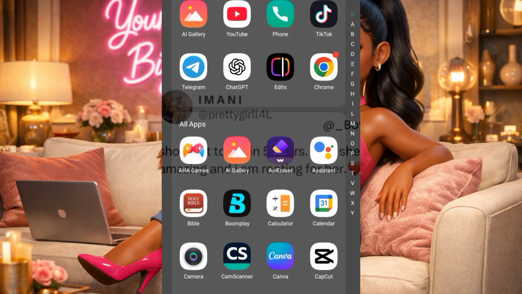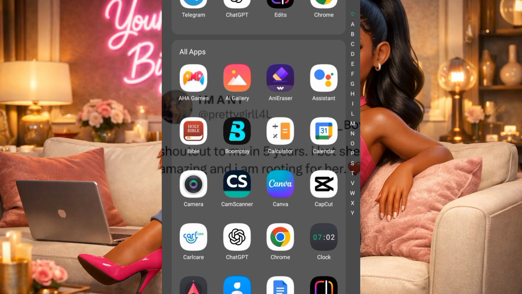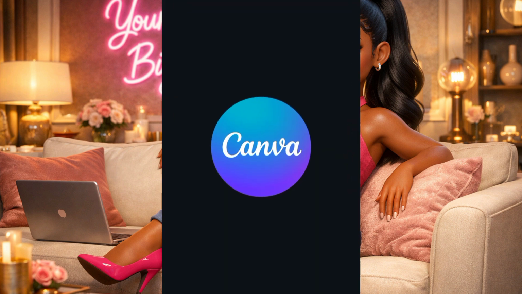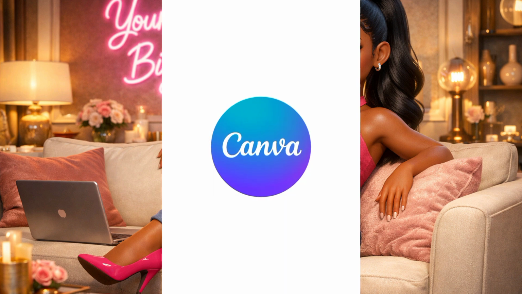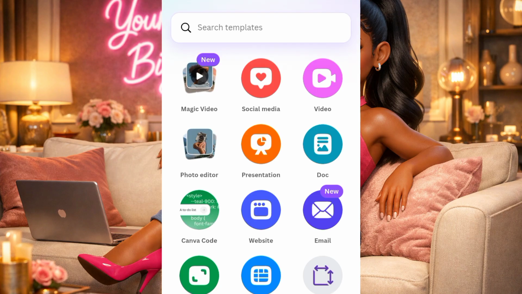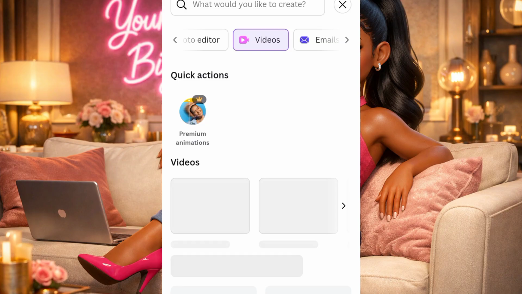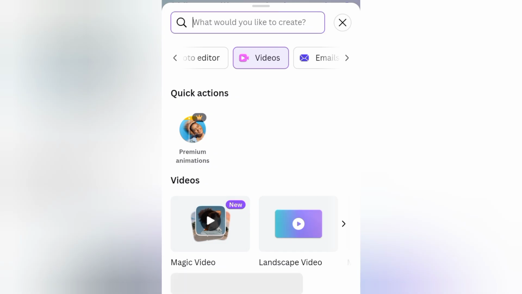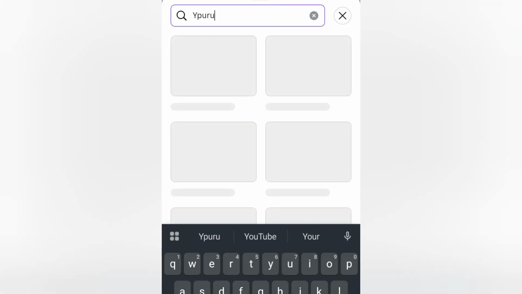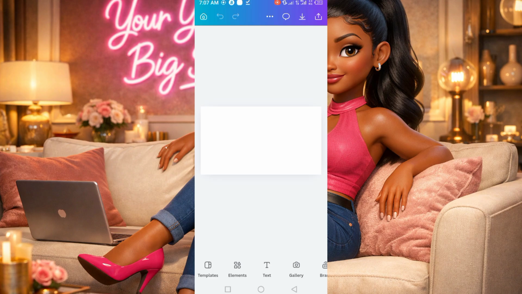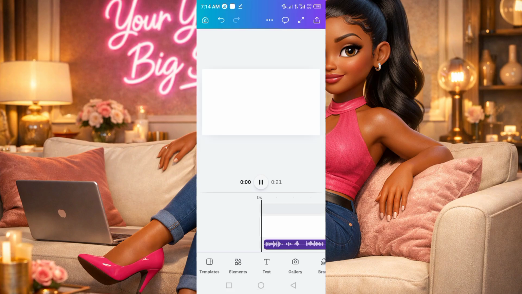Now that we have our script and voiceover ready, it is time to build the visuals. For that, we'll be using Canva. Yes, we'll be using Canva. You can download it or you can access it through your Chrome browser. Then you have to select the video format, which is this one. Then you have to choose the standard video size, which is 16:9. After that, you have to import your voiceover.